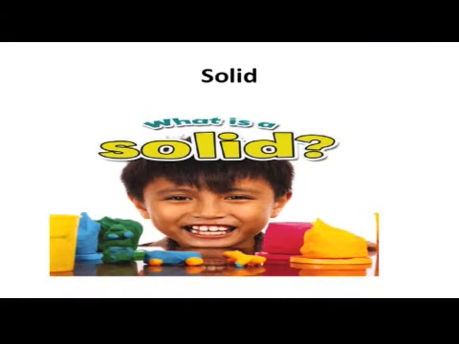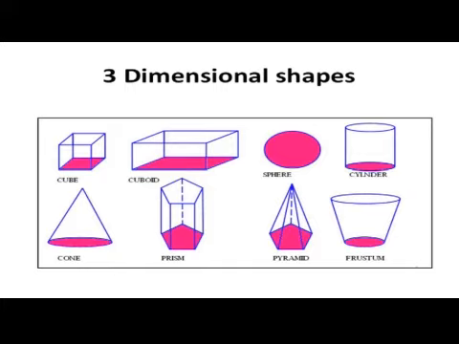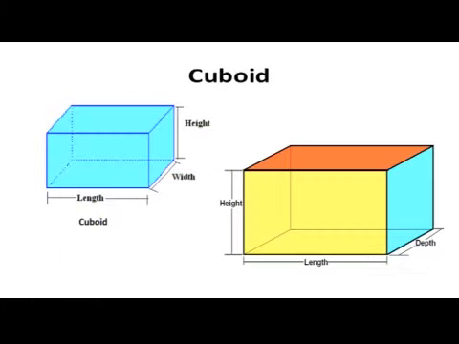What is a solid? An object that has a fixed shape and size is called a solid. A solid occupies a fixed amount of space. Solids occur in different shapes. These shapes are known as three-dimensional shapes. The various types of these shapes are shown below. Now, we will see about